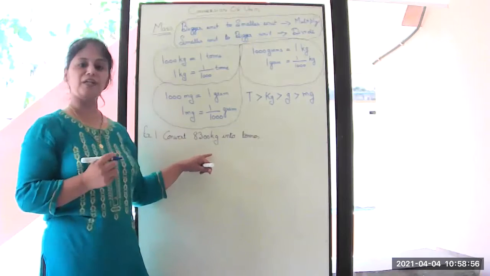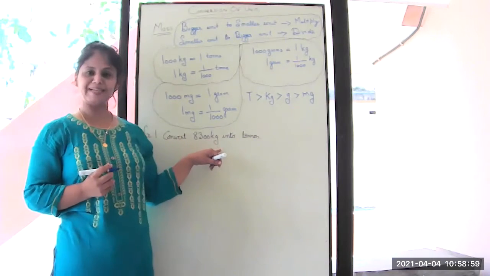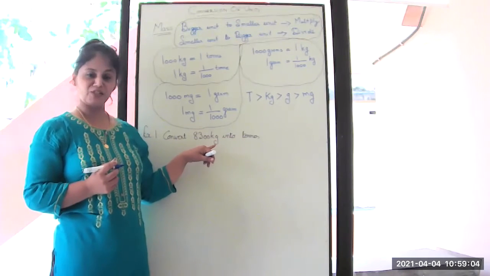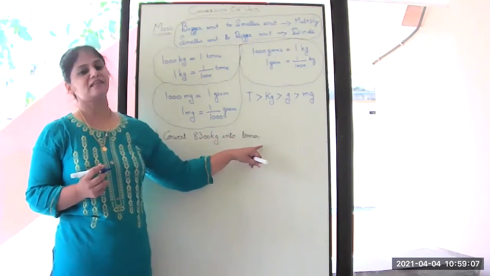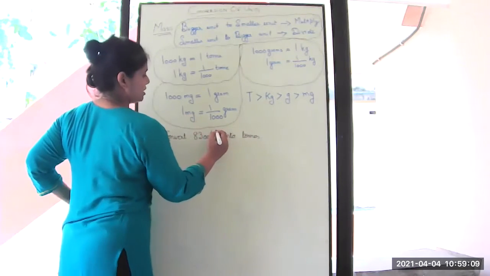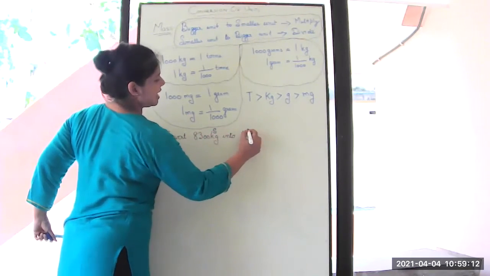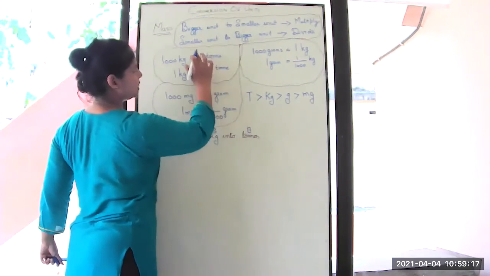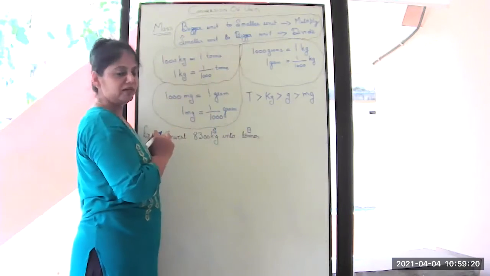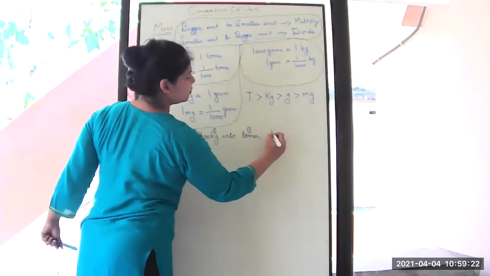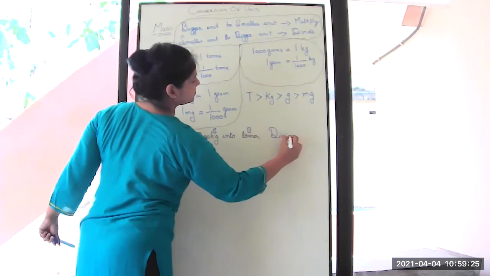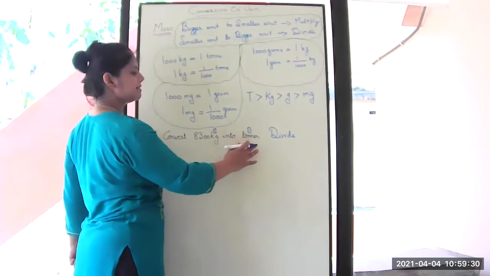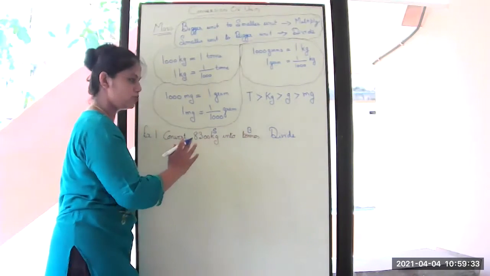Here kilogram is the smaller unit and ton is the bigger unit. So here we can write S and here it is B. Okay. So from smaller to bigger, what we have to do? We have to divide. Okay. So kilogram is smaller and ton is bigger. So we have to divide.